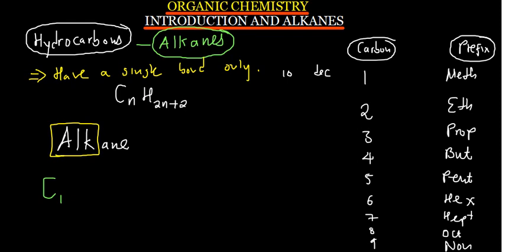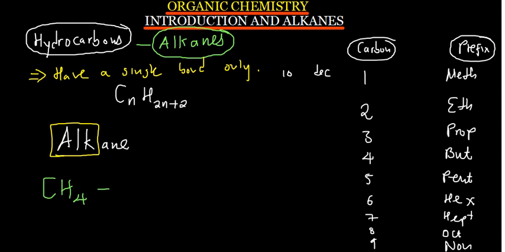Okay, you are going to have H. This is an H, and then you also put a 1 here. So it is going to be 2 times 1, which is 2, and then plus 2, that will give you 4. So the alkane with one carbon is going to be C, and then H with a 4.